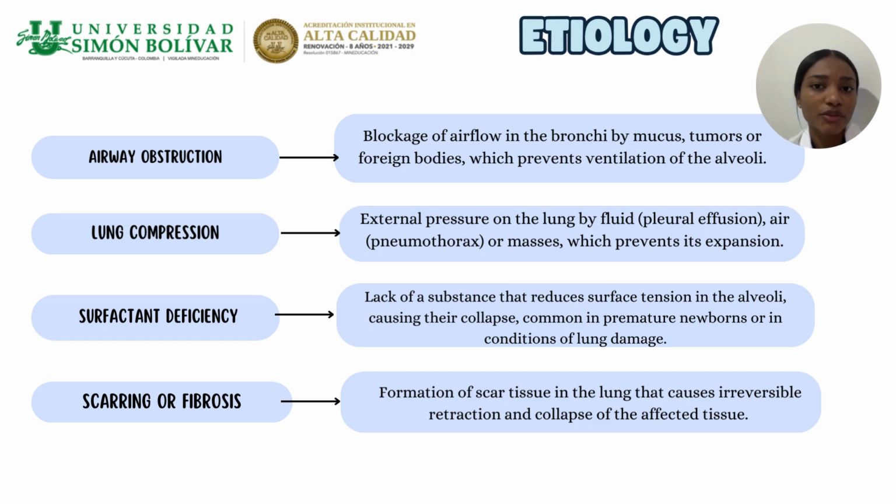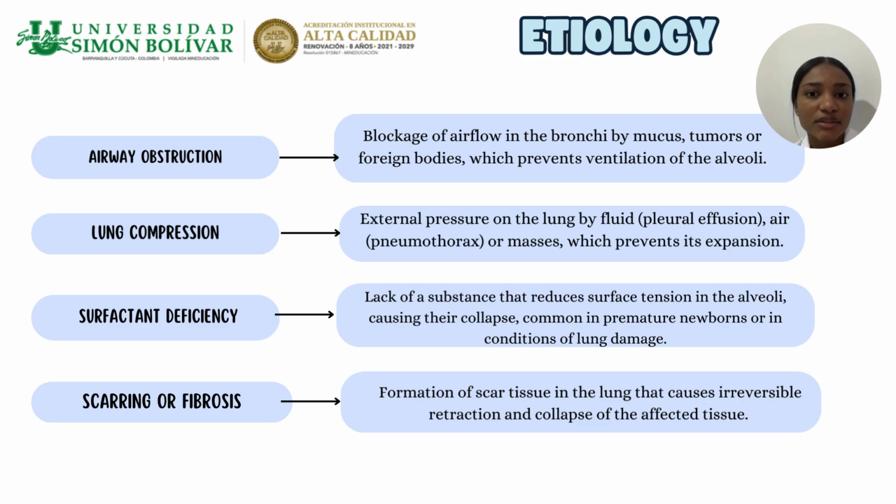Etiology. Airway obstruction: blockage of airflow in the bronchi by mucus, tumor, or foreign bodies, which prevent ventilation of the alveoli. Lung compression: external pressure on the lung by fluid or masses, which prevents its expansion.